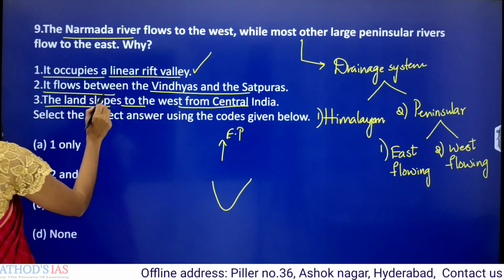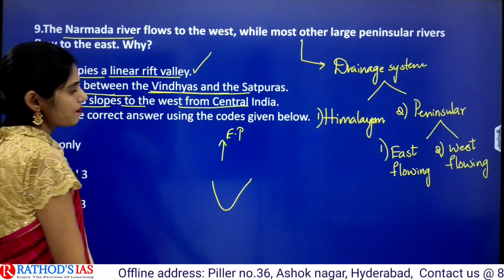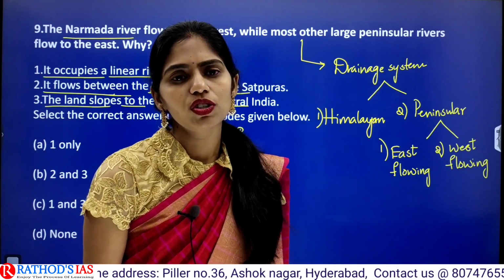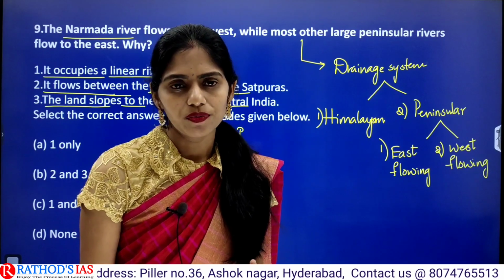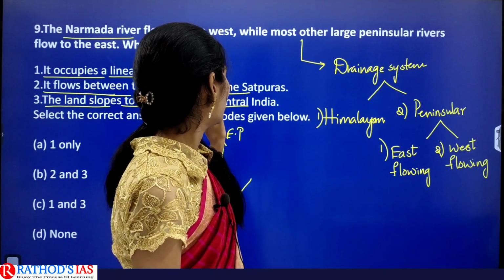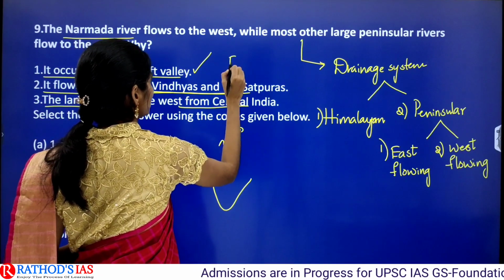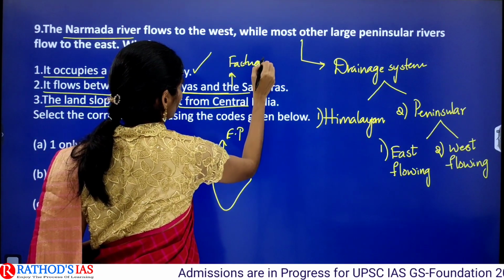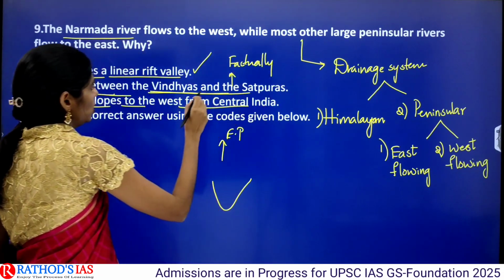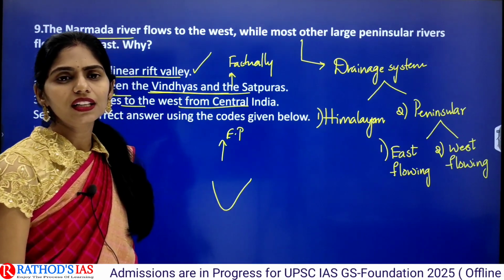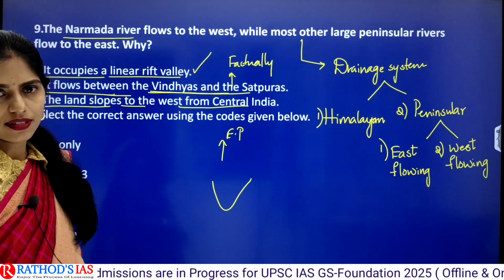And next one is it flows between Vindhyas and Satpuras. If you see the location of this Narmada river, it originates at Amarkantak plateau, right? And it flows between Vindhyas and Satpuras. So factually this statement is correct. But this statement is not giving exactly the reason why Narmada is flowing towards west.